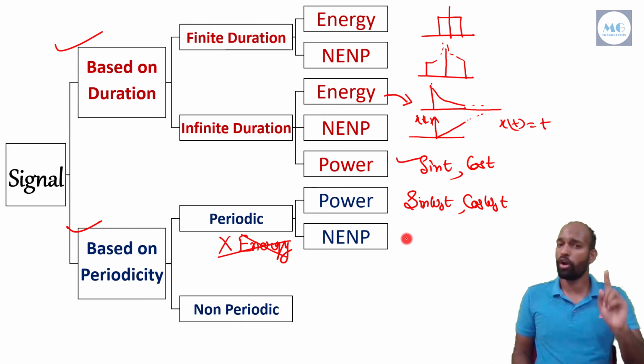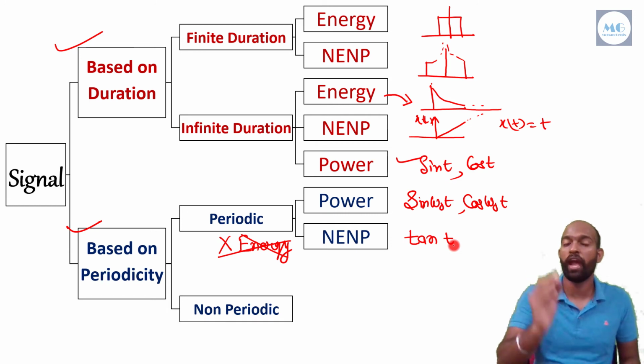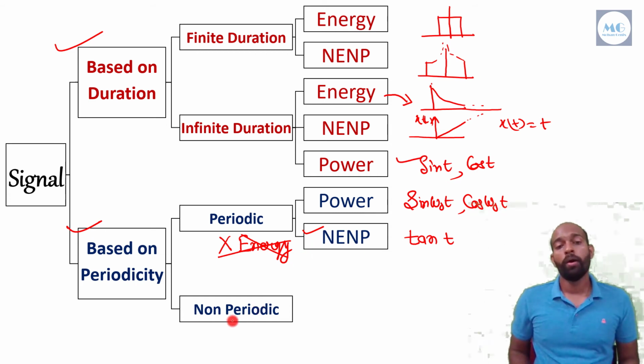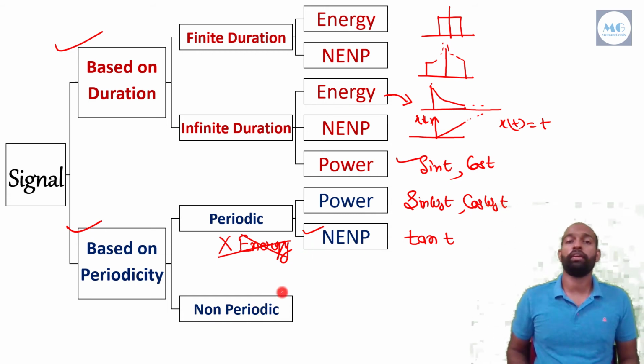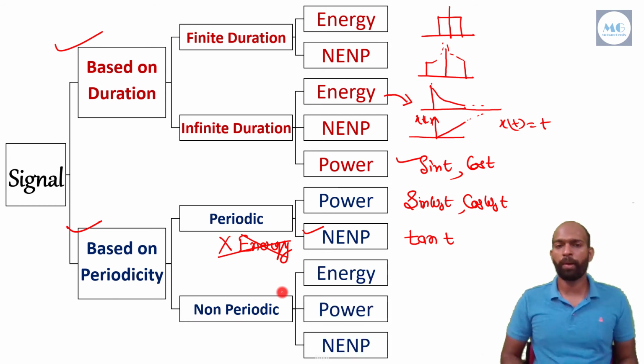I am giving you only one example. One example is tan t. I hope you all know that the tan t signal goes to infinity and it is a periodic signal. That's why it is neither an energy nor a power signal. Now, a non-periodic signal can be energy also, power also, and neither energy nor power signal also.